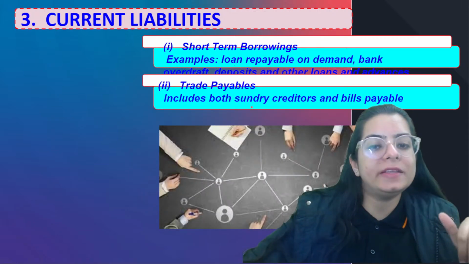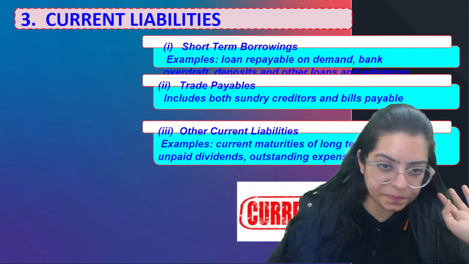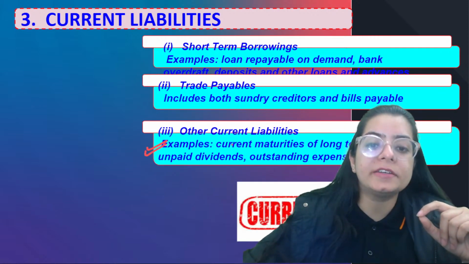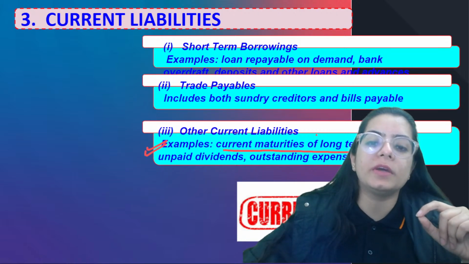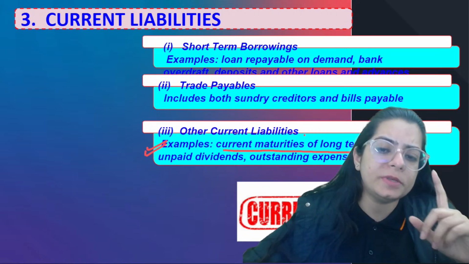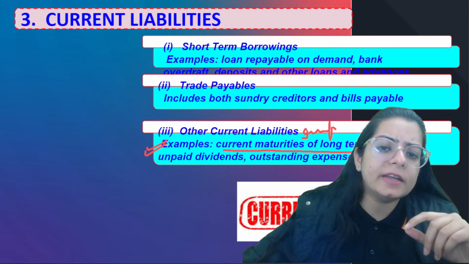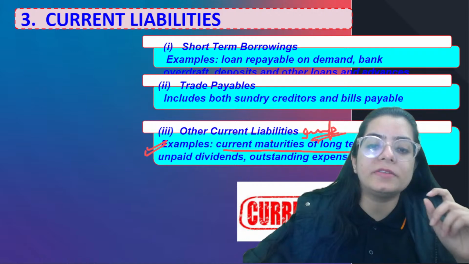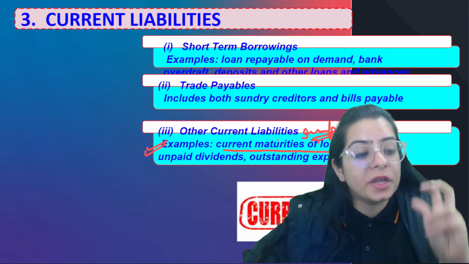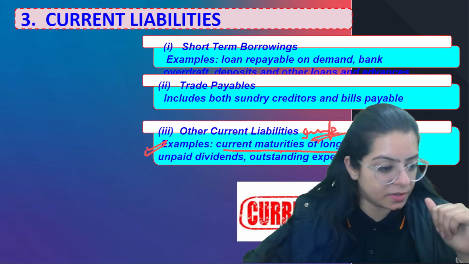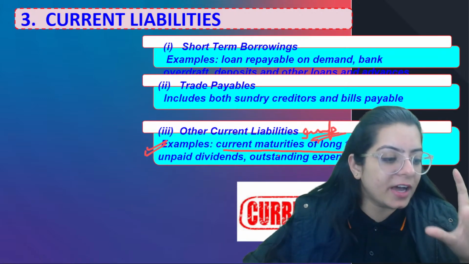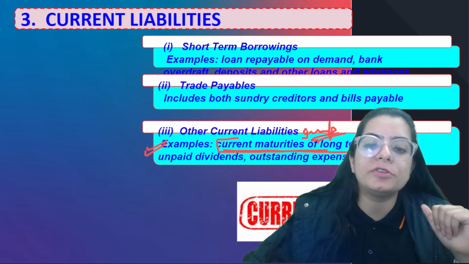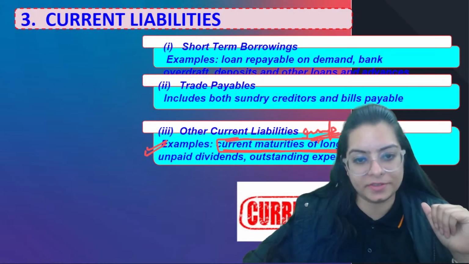Trade payable means sundry creditors and bills payable. Other current liability means, this is the important one, current maturities of long term debts. This has been seen many times, right? Current maturities of long term debts means there is a part of debenture which is getting matured this year. So that becomes current maturity. That becomes a current liability for now. So that is why we mention it under current maturity of long term debts.